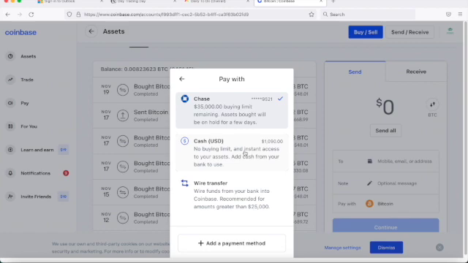Now, the only thing I do now is a wire transfer. So this morning I wired from my personal bank account. Again, it has to match your Coinbase account. I wired about $1,100 to Coinbase this morning around 7 a.m. Eastern time, and it's already there. And I did that with the sole intention of buying Niob, because I know that I need to buy Bitcoin. So what I'm going to do is use the cash, and this is going to be right away.